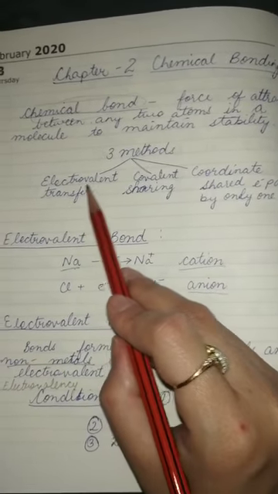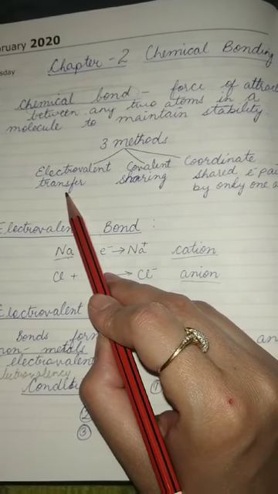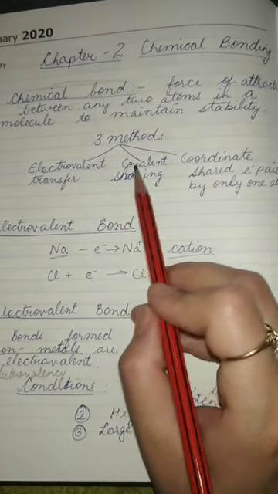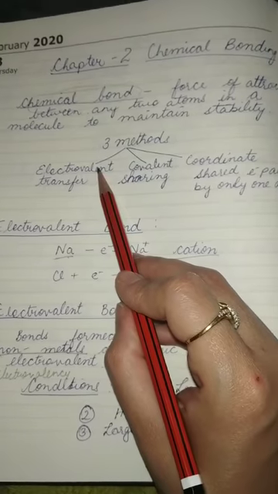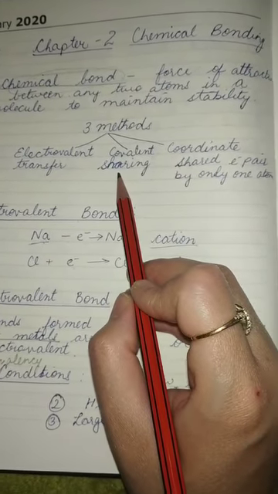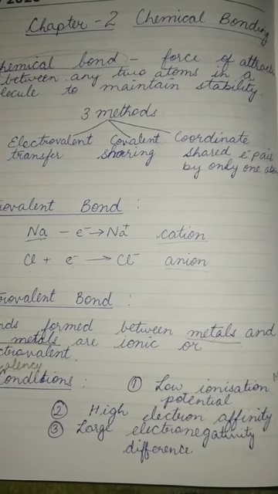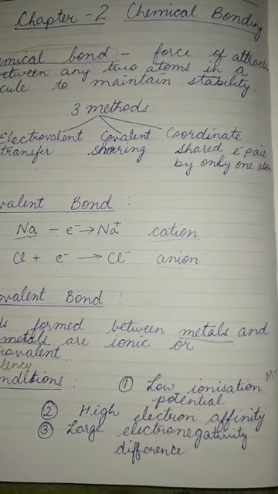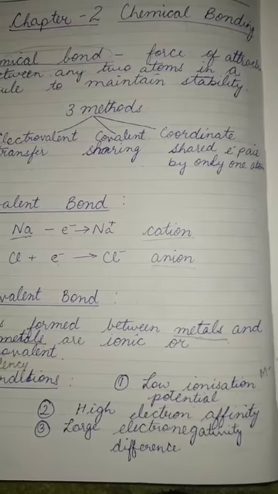First is electrovalent, which is done by the complete transfer of electrons, where one or more electrons are transferred. Covalent bond is sharing of two or three pairs of electrons, whereas coordinate bonds are formed when the shared pair is contributed by only one of the combining atoms.